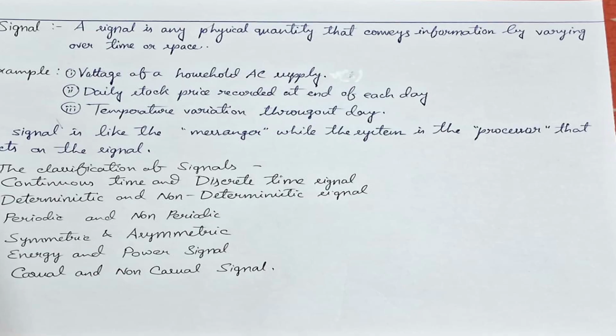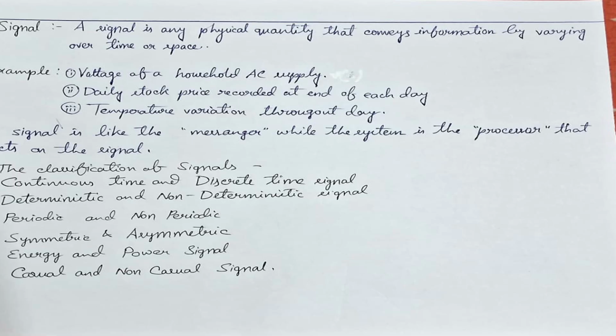A signal is any physical quantity that conveys information by varying over time or space. Examples: voltage of a household AC supply, daily stock price recorded at the end of each day, temperature variation throughout the day. Signal is like the messenger, while the system is the processor that acts on the signal.